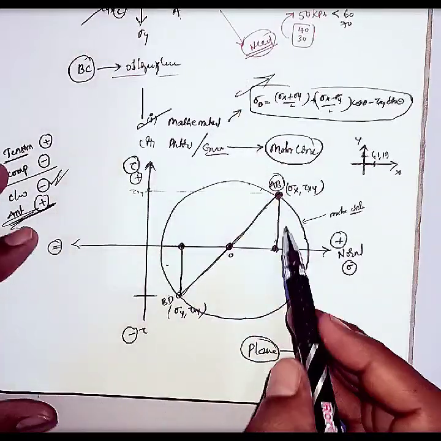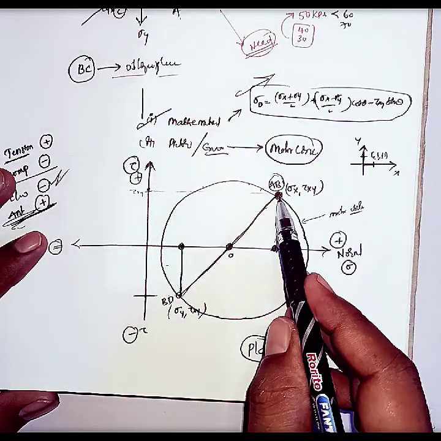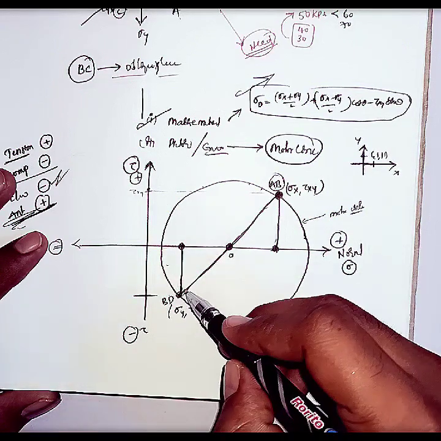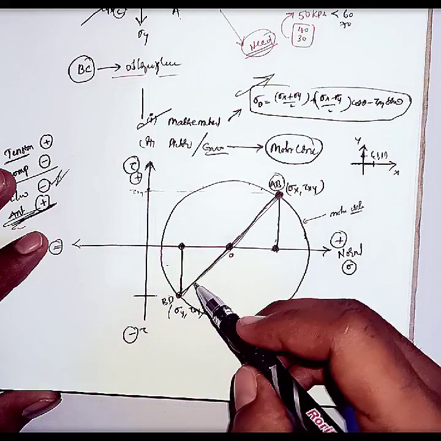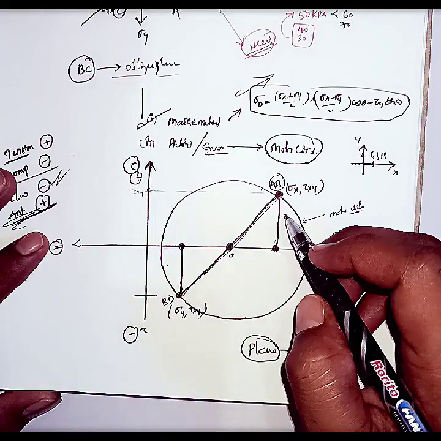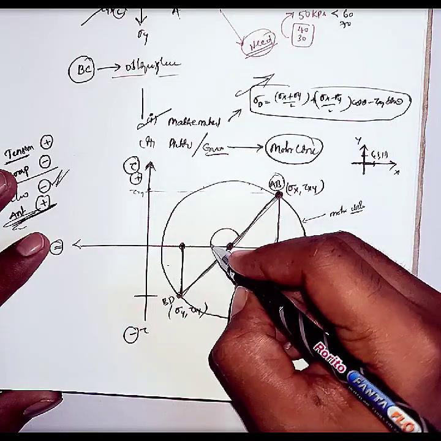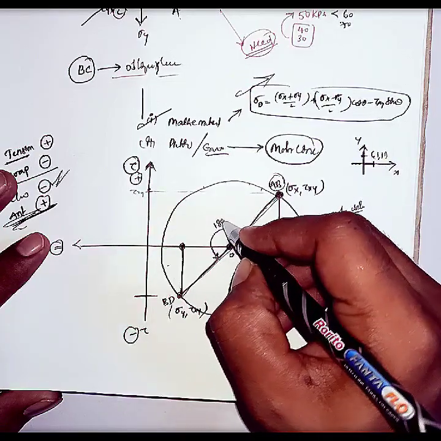On the Mohr circle, this point represents the AB plane and this point represents the BD plane. If you join these 2 points, you get one horizontal, linear line, so the angle between these 2 planes is 180 degrees.